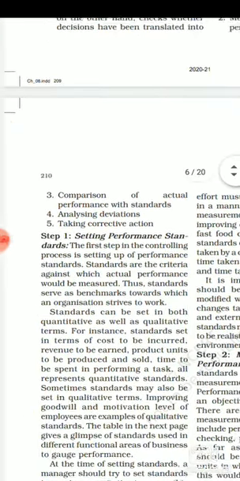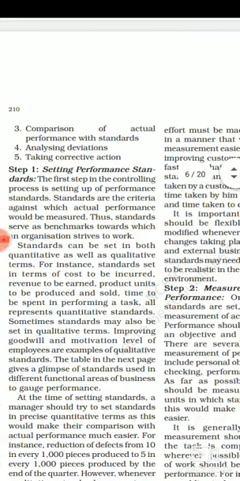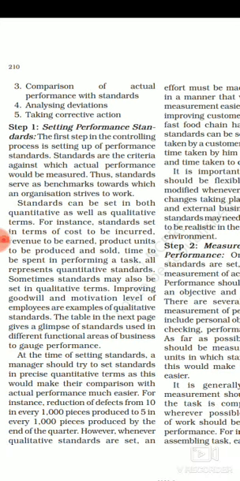Setting performance standards basically says that the first step in the controlling process is to set up the performance standard. Standards are the criteria against which the actual performance is going to be measured. So we can say standards work as a benchmark toward which an organization strives. Setting performance standards is done in the first function of management, where the owner has to decide a goal, a target for which the employees need to work.